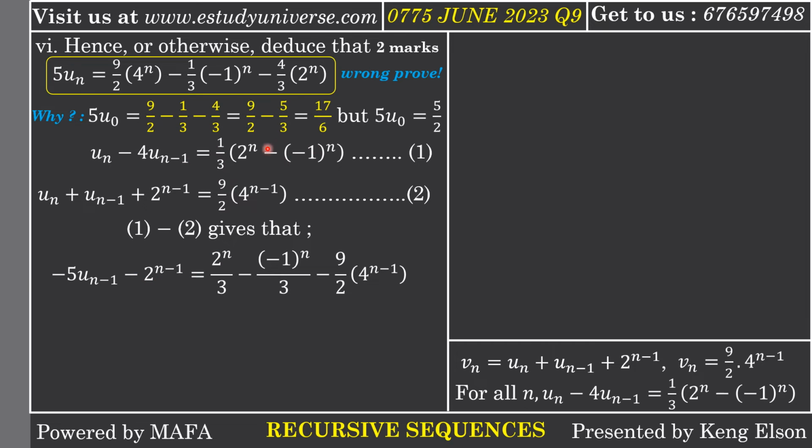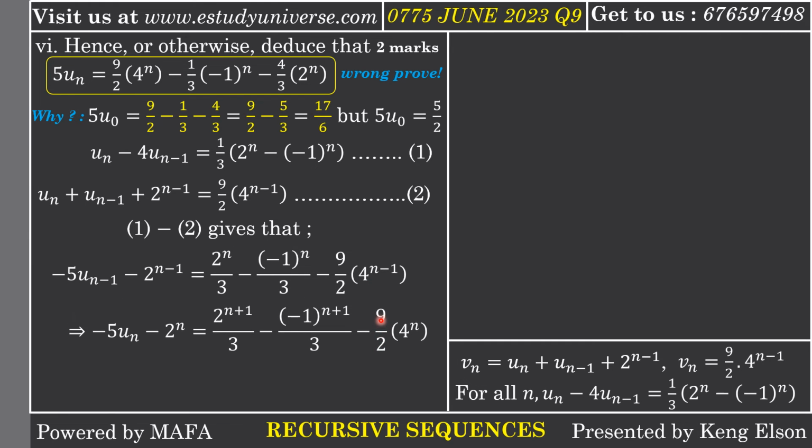now if I expand this bracket, I get 1/3 times 2 to the n, which is 2 to the n over 3. Then if I also expand here, I have negative 1/3 times negative 1 to the n, which will give me this. Then I need to subtract this term, so minus 9/2 times 4 to the n minus 1.